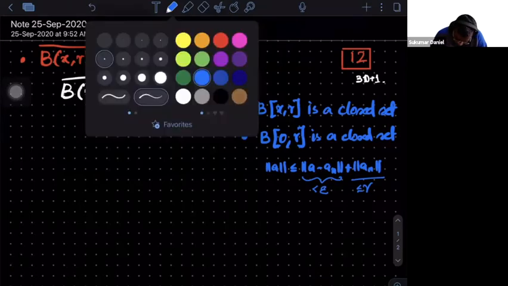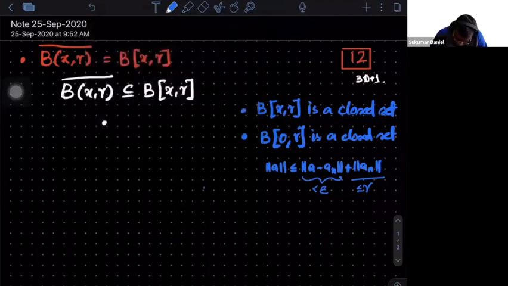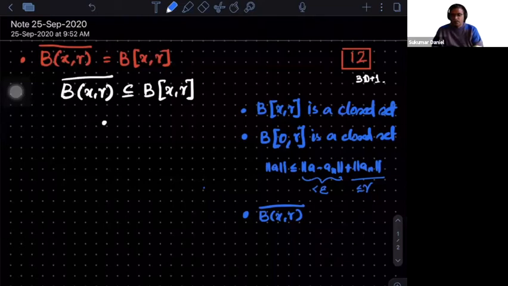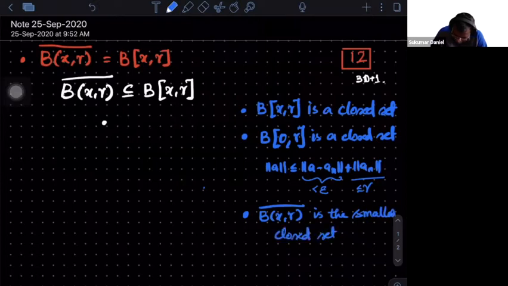And the next thing that I want you to notice: if you know the definition of closed set, what is this set? If you have learned metric spaces, you might have studied that this is the smallest closed set containing the open ball B(x, r), right?